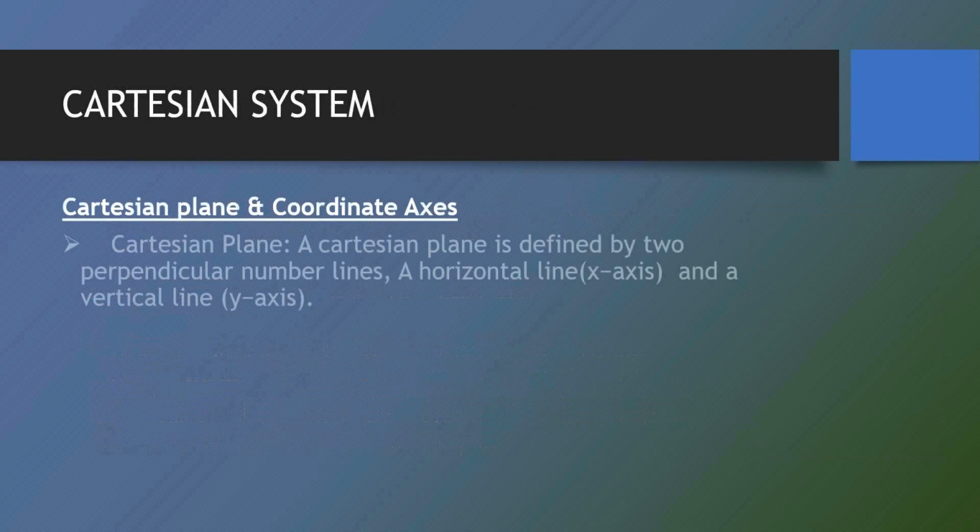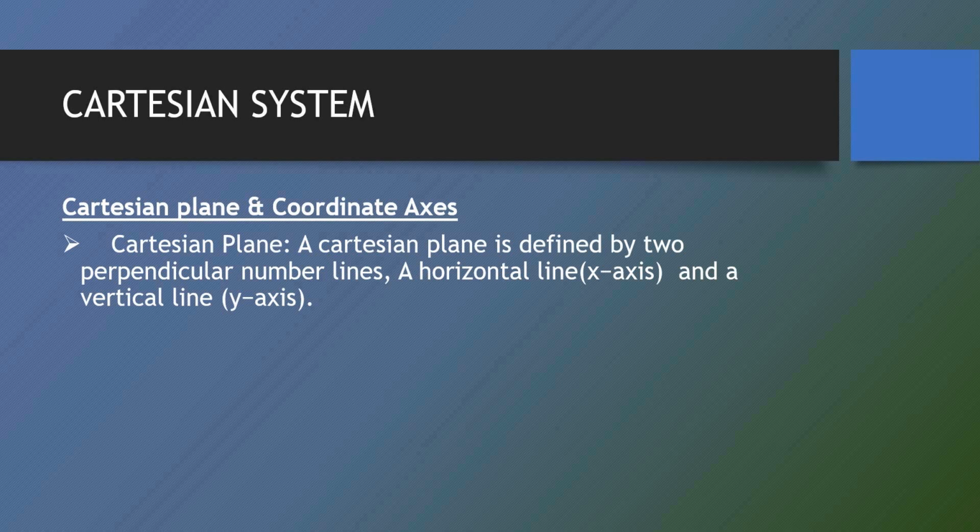Now, what is a Cartesian system? As the name suggests, coordinate geometry was an idea invented by René Descartes. Because of his name, we call this system the Cartesian system, and the plane in which we locate the position of the point is known as the Cartesian plane. So what is a Cartesian plane?